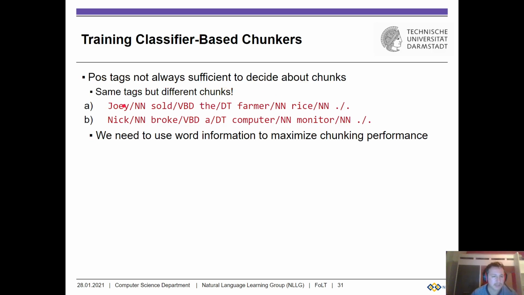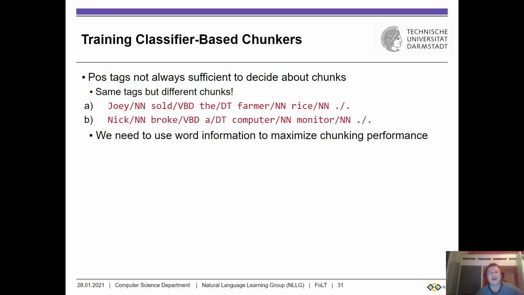We can rewrite this sentence semantically equivalently as Joey sold rice to the farmer. If we rewrite it like this, you will notice immediately that this is an NP chunk and that's another one. In the second sentence, we have Nick broke a computer monitor. We only have one noun phrase chunk, namely a computer monitor. So the NP chunks differ, but the part of speech labels do not differ, so we will know that our model will make an error here.